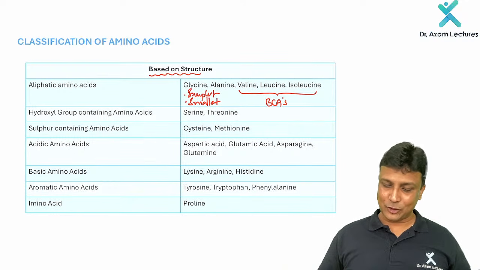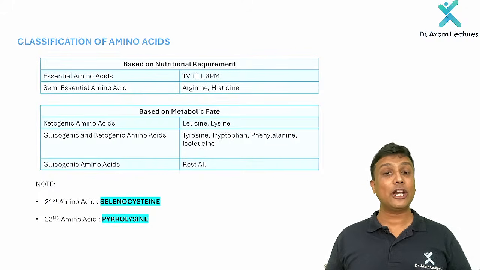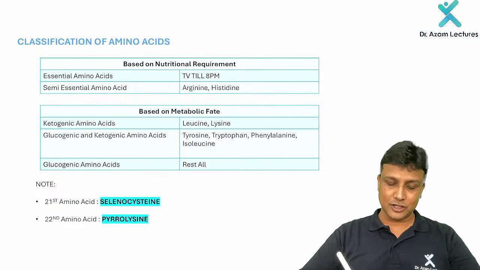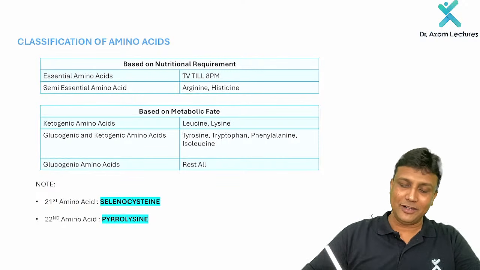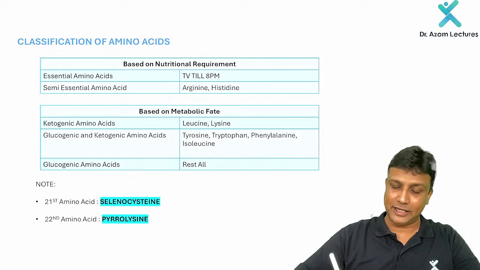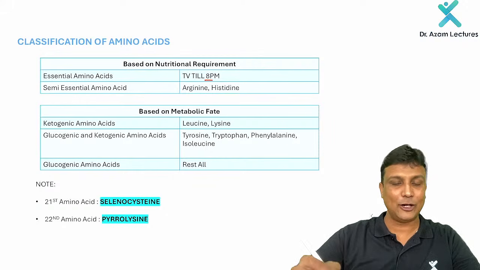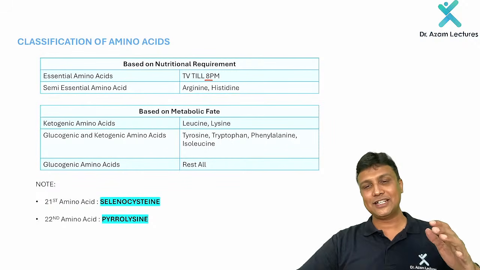Now once it is refreshed in your mind, let us see the second classification based on nutritional requirement: essential, semi-essential, and non-essential. Essential amino acids, how to remember them? Please remember TV till 8 p.m. And 8, because there are totally 8 of them which are essential here. Fine. TV till 8 p.m.